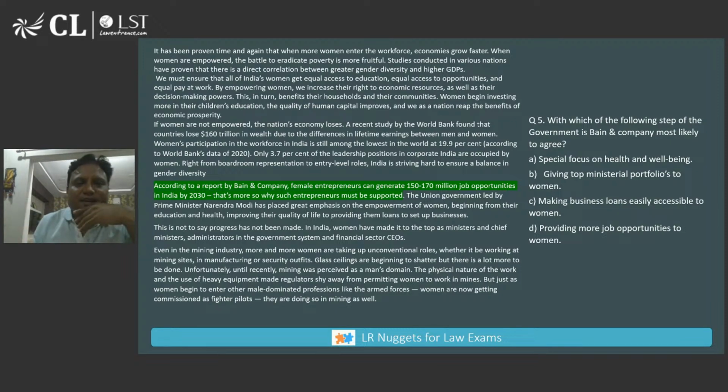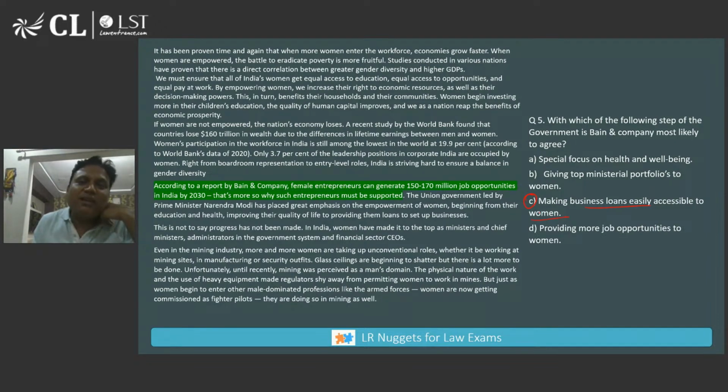What has Bain suggested? It has suggested that female entrepreneurs should be supported. Which option talks about supporting female entrepreneurs? It is C, making business loans easily accessible to women. So the answer is option C.